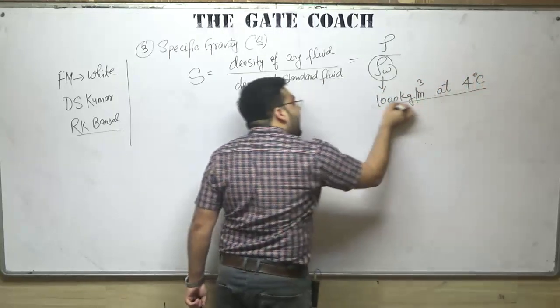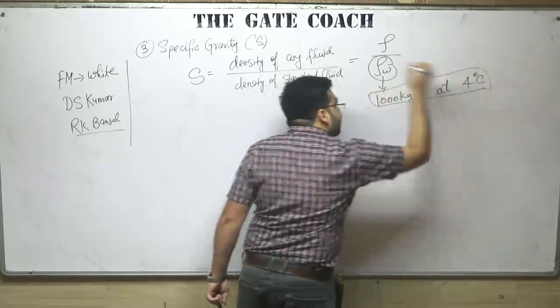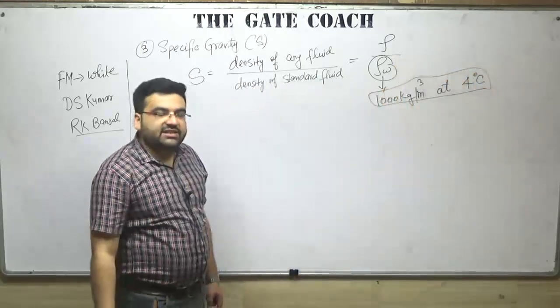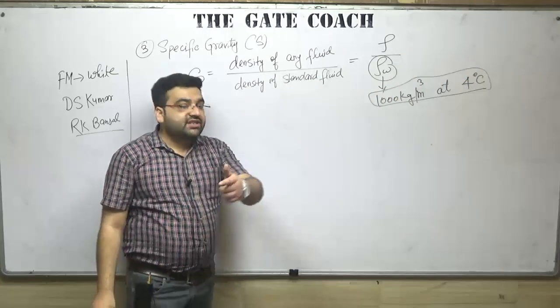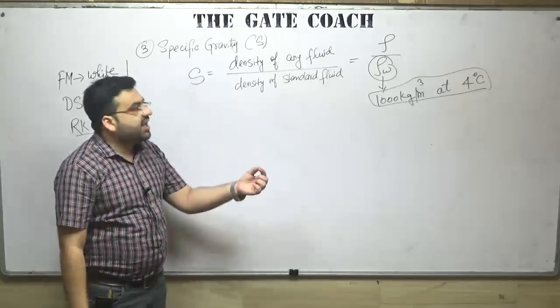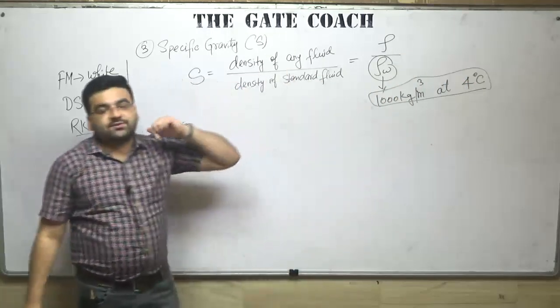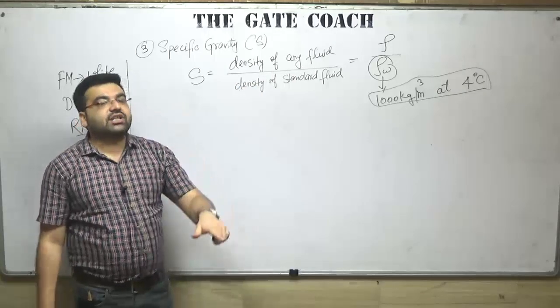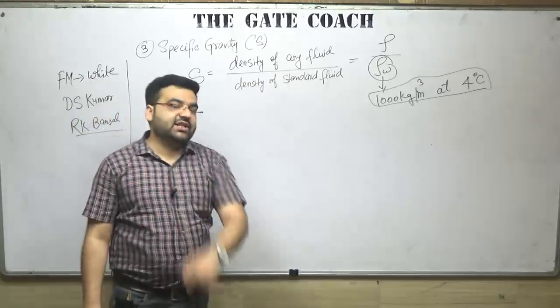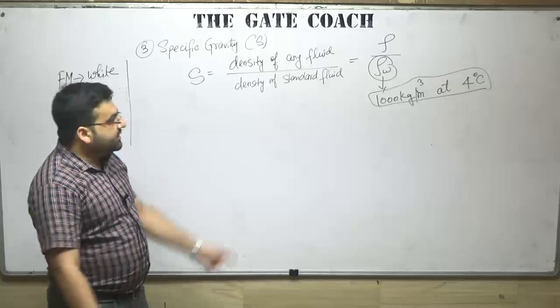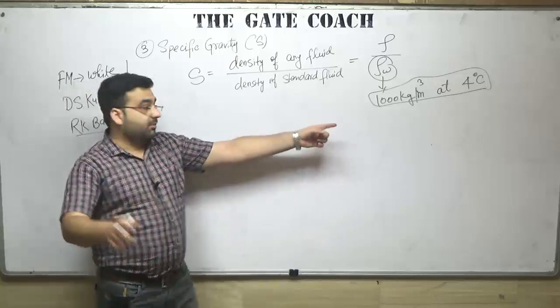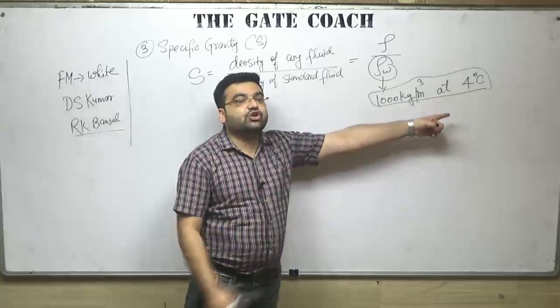That is the exact definition of density. If somebody asks you what is the density of water, don't just tell him that it is 1000 kilograms per meter cube. You tell him 1000 kilogram per meter cube at 4 degrees Celsius. Because the volume of water keeps on changing, but at 4 degrees Celsius it has the highest hydrogen bonds, right?